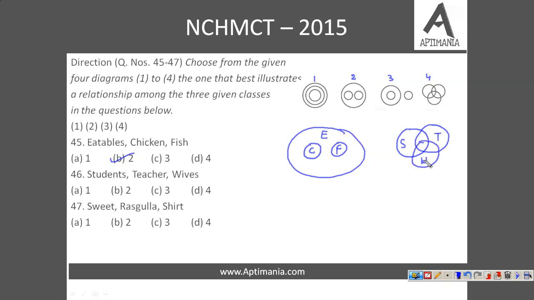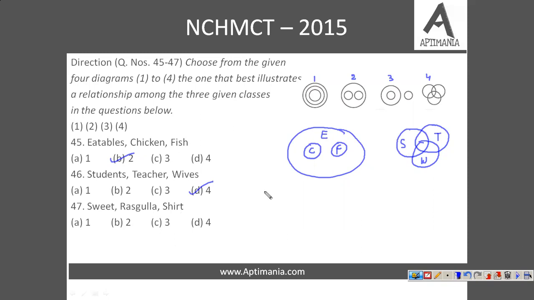Fine. So there must be an intersection of all the three. So the best diagram to depict this relationship would be option number 4, this one. Because a wife can be a teacher and can also be a student. And as I've already given you the example, teachers can also be students. Fine. Now let's move to the next